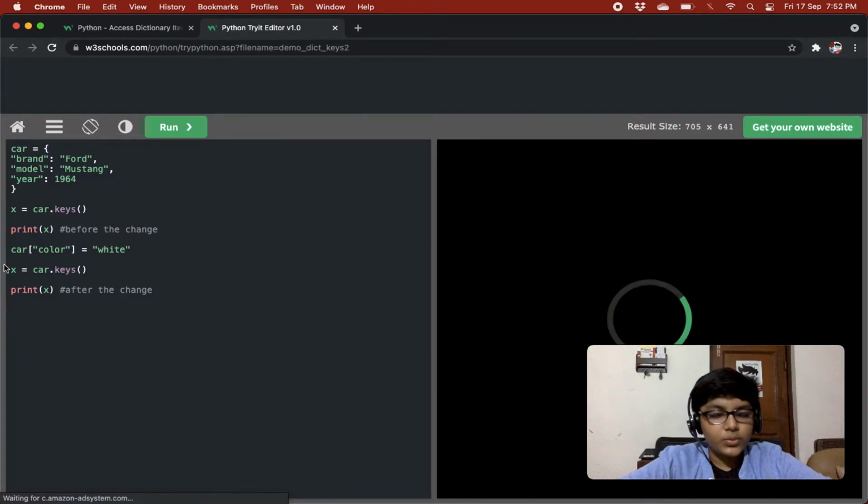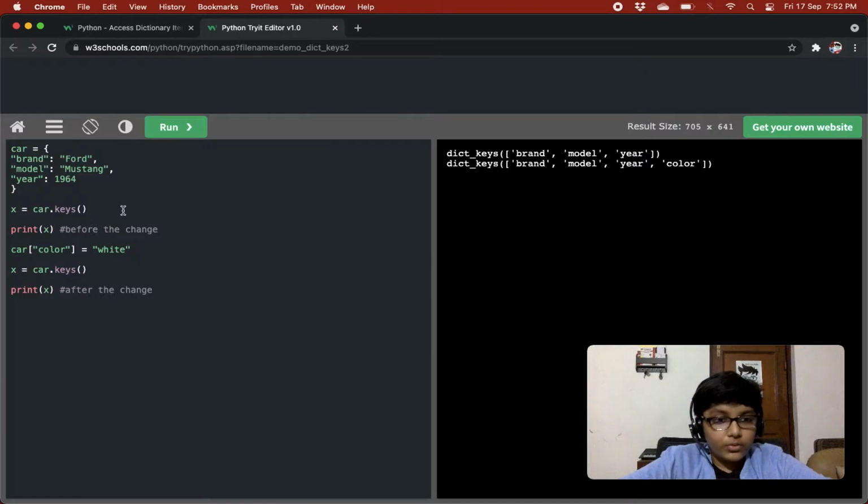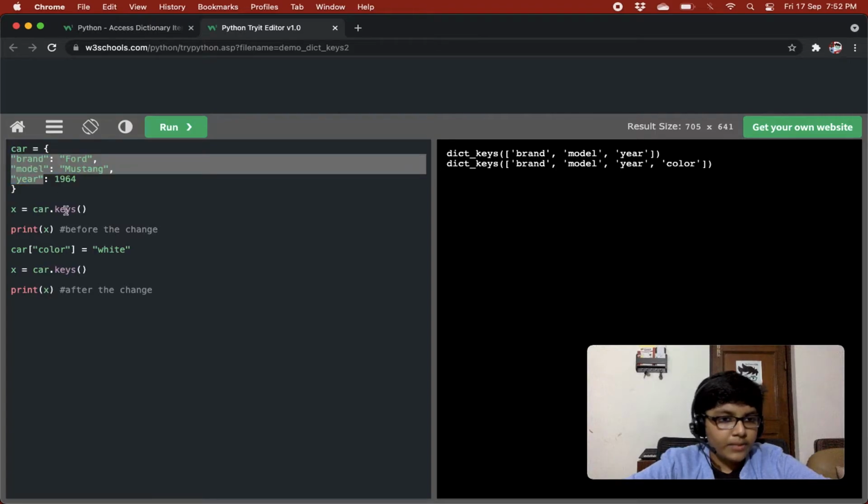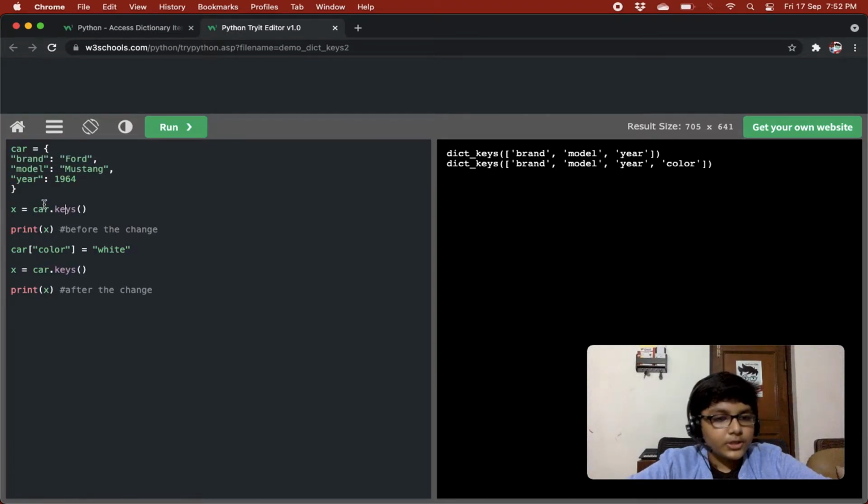This thing is equivalent to what we just did, because what is happening, we have x equals car.keys, so we are getting these three keys, brand, model, year, then we are printing it, then we are adding a new key, and then we are bringing the keys again and saving it in x again, right? So now there's one more key, color, so it will come in x also, and then we are printing x. Without this also it was doing the same thing, right? But to avoid confusion, you should always give it like this, right?